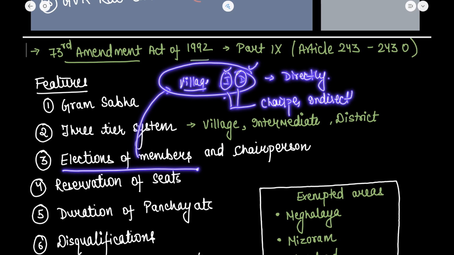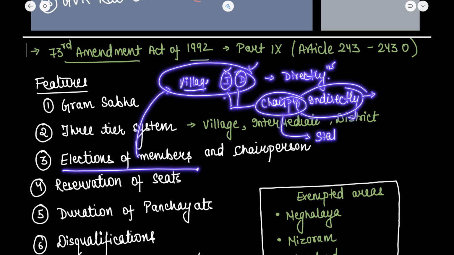So all the members of all three levels are elected directly, while the chairpersons at the intermediate and district level are elected indirectly. The method of selection of the chairpersons is to be determined by the state legislature. I hope this is a bit complex point, but I am able to clear it.